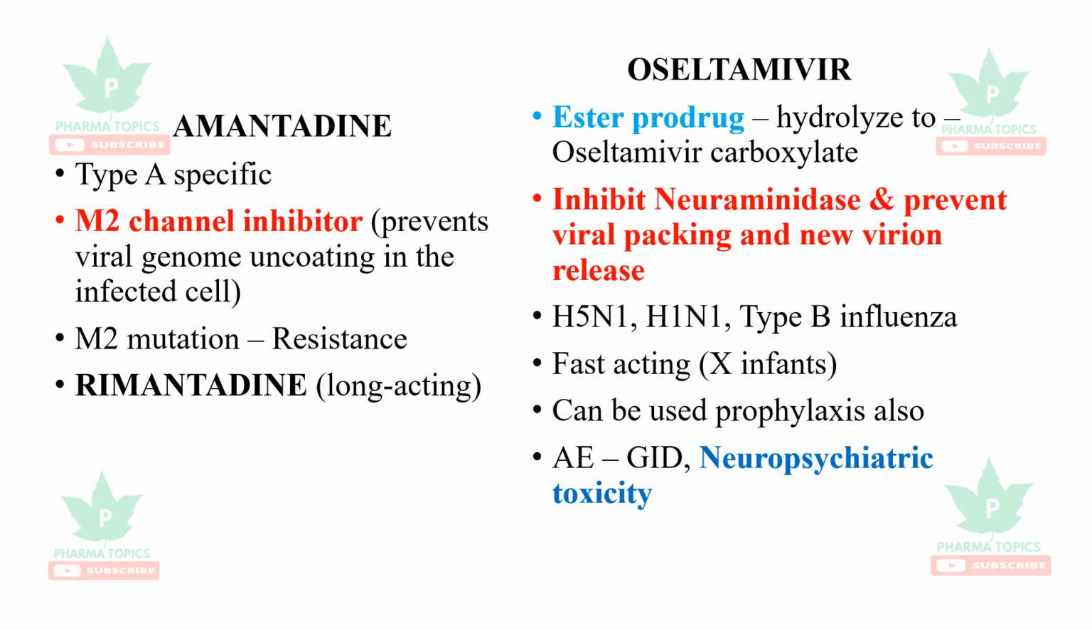The other important drug in this category is oseltamivir. It is an ester prodrug. It gets hydrolyzed to oseltamivir carboxylate, and that inhibits neuraminidase and prevents viral packing and new virion release. Oseltamivir is now commonly called Tamiflu. It is widely used for swine flu, bird flu, and as well as type B influenza.